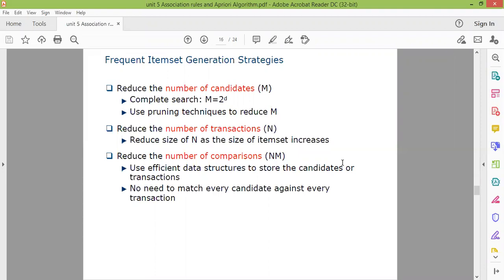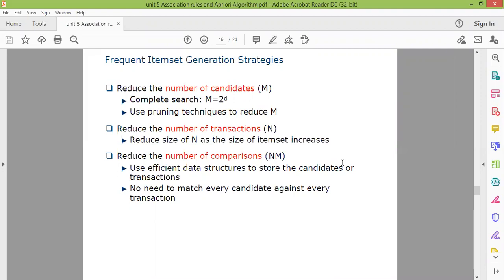To fulfill all these requirements in the frequent item set generation strategy, we have different types of algorithms. The first is to reduce the number of candidates. A complete search takes M equal to 2 raised to the power d, so use pruning techniques to reduce M. It means you are eliminating those items which are not frequent, so those candidates can be eliminated.